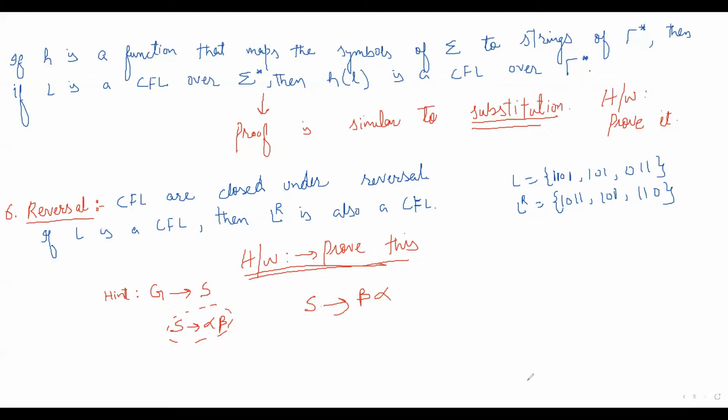So we have discussed 6 properties here. The first is union. The second is concatenation. The third is Kleene closure or star operation. The fourth is substitution.